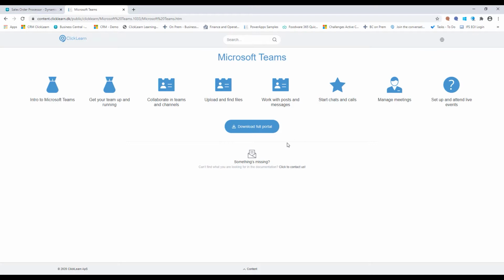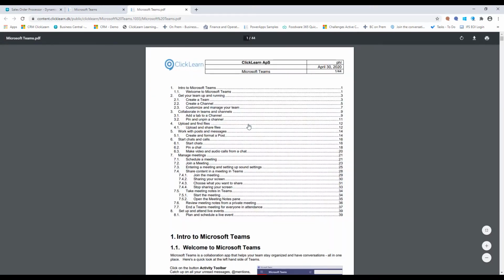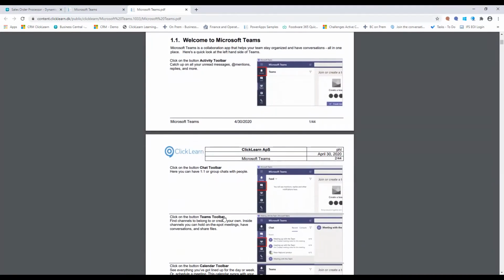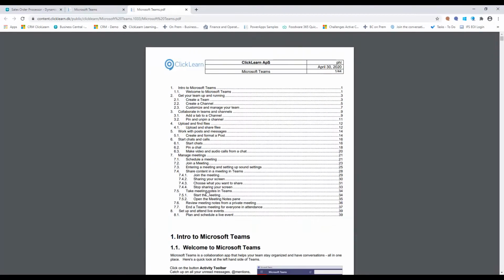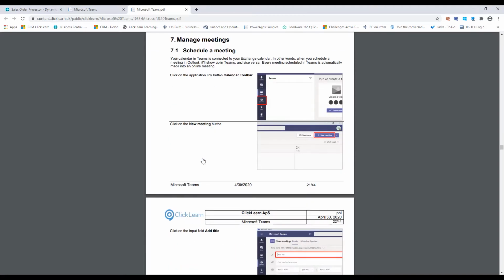Now there is one last feature I want to show you. This is the download full learning portal. What this gives me is a PDF document consisting of every single recording and work instruction I have within my learning portal. First of all, it's categorized and indexed here, and second of all, I have all my different work instructions underneath. And of course, it's an active index, so if I click on schedule a meeting, it will take me directly to that.